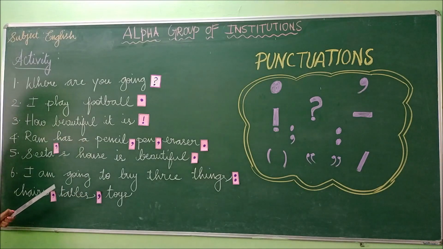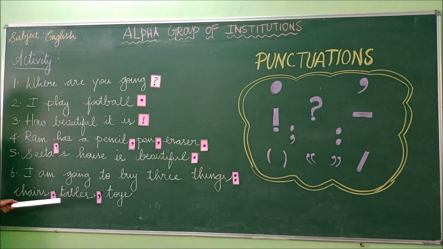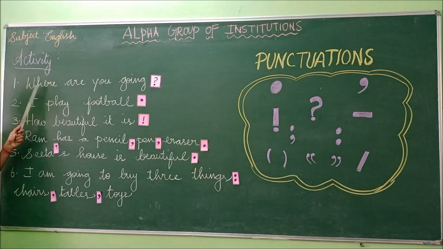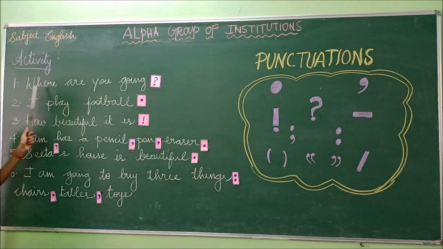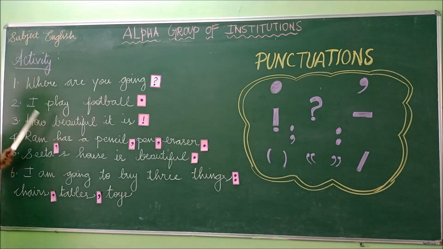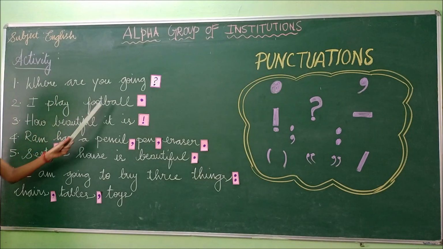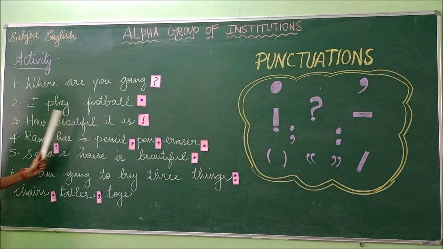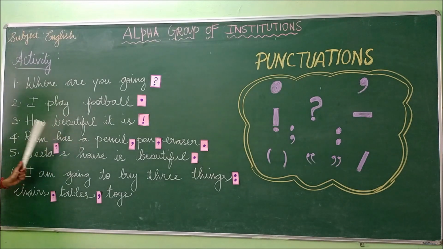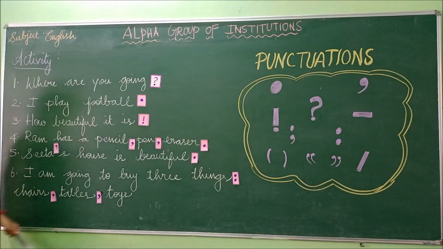Okay, have you understood this punctuation, students? How to do this? The first sentence is, where are you going? The sentence starts with a WH word, so we have used a question mark. The second one, I play football. It is a declarative sentence, so we have used a full stop. And the third one, how beautiful it is. It is expressing our emotions, on seeing something, so we have used the exclamation mark.